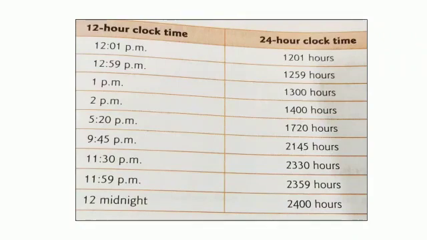12:59 p.m. is 12:59 hours. 1 p.m. will be 1300 hours because it is after midday, and for 1 p.m. we will add 12 to 1, then we get 13.